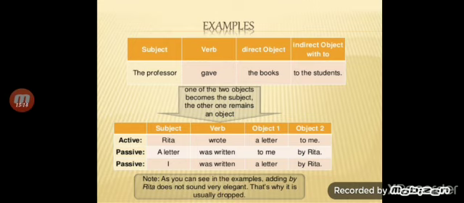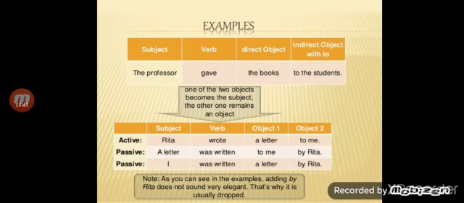So, Rita wrote a letter to me. What did Rita write to me? A letter. So this is the direct object. Whom did Rita write a letter? To me. This is the answer for the indirect object. So for the direct object, which question word do we use?